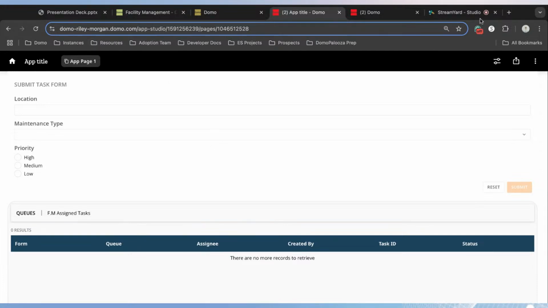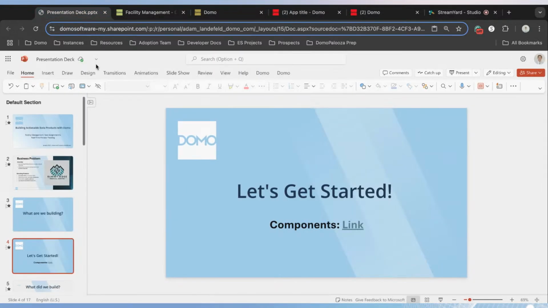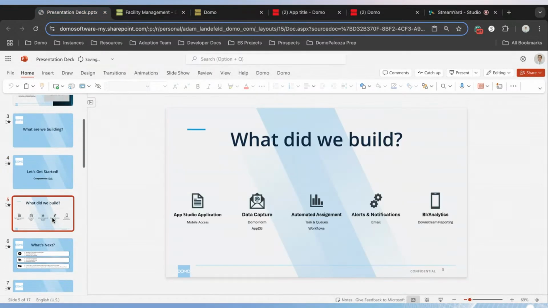So I want to wrap up. I know we're coming up on the hour mark. To review what we've built, we have now built a solution that leverages App Studio as a really functionable and actionable front end. We've got tools to have data capture via Domo Forms and AppDB. We've got automated assignments via Task and Queue Center and workflows.